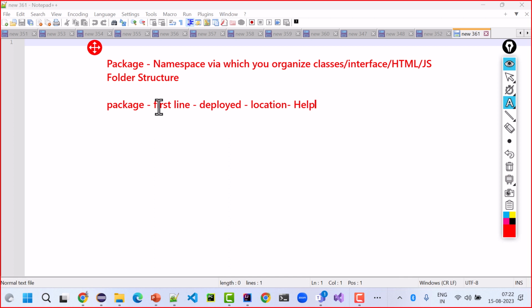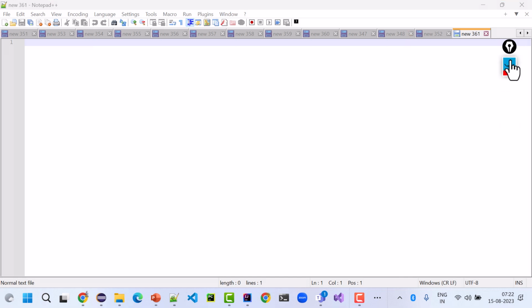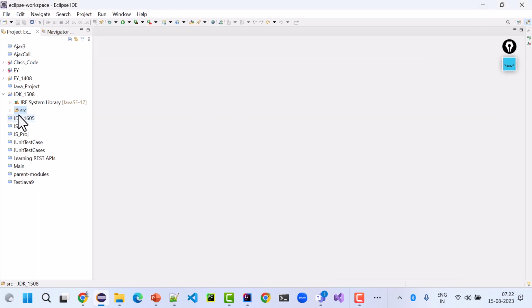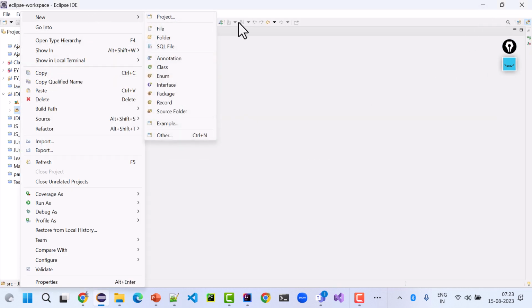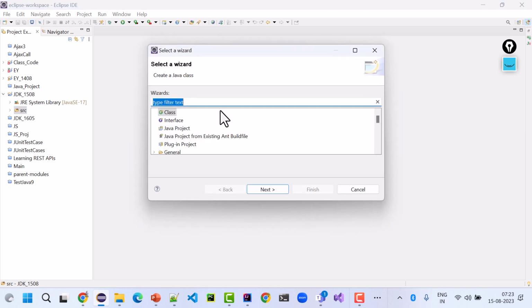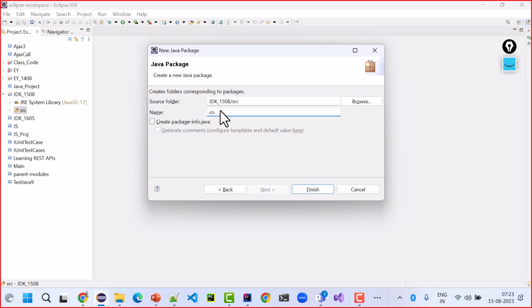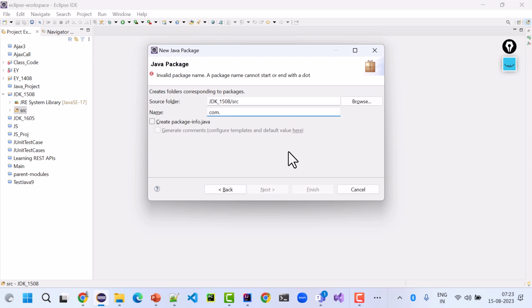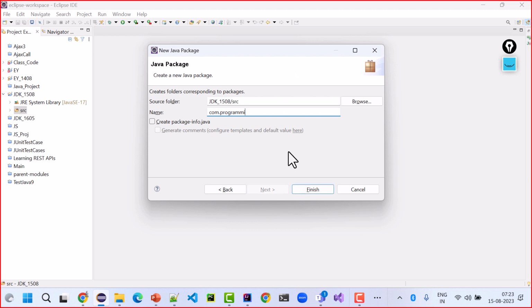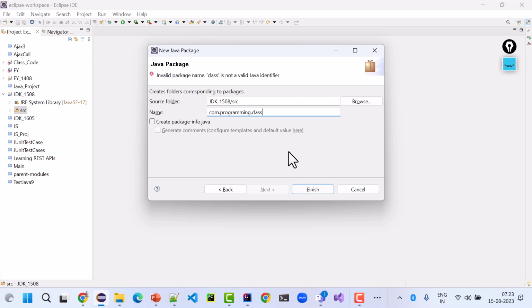So I'm going to start with this. I'm going to create a package now. First, I'm going to create a package, and I'm going to name it com for non-government, org for government, com.programming.class1, let's say.